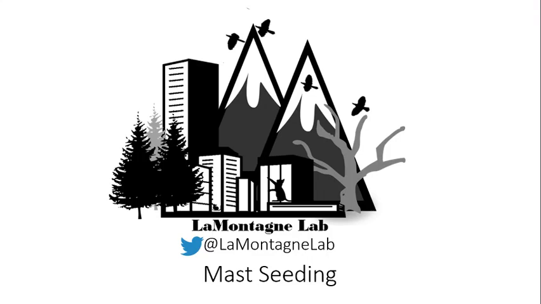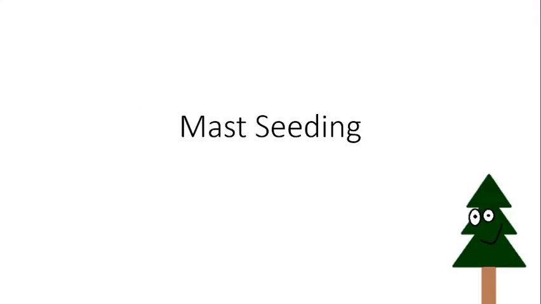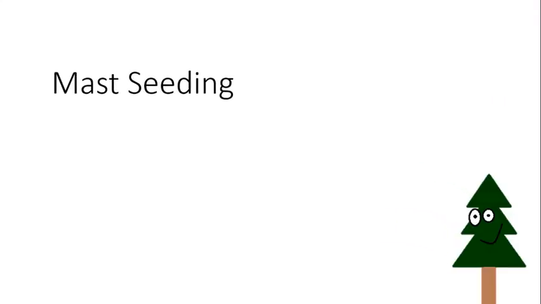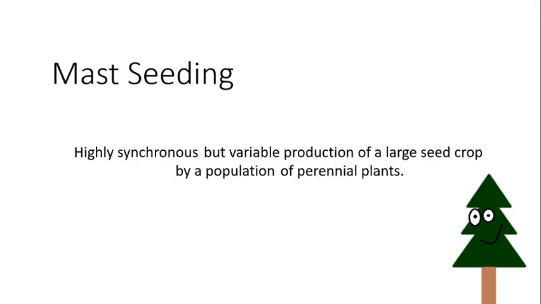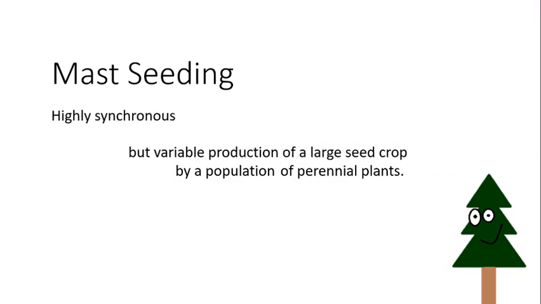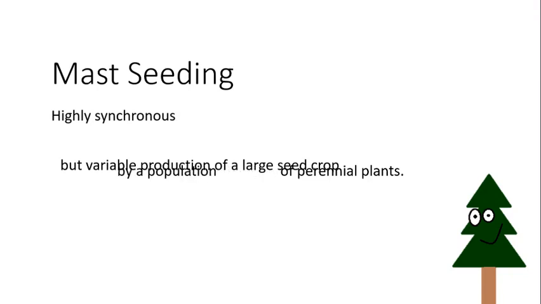Today I'm going to talk about mass seeding. What is mass seeding? Mass seeding is the highly synchronous but variable production of a large seed crop by a population of perennial plants. Now I know that's pretty wordy, so let's break it down into 4 smaller chunks.